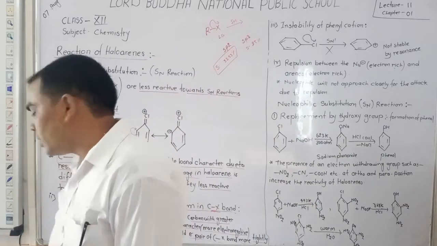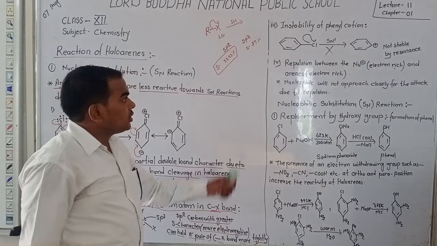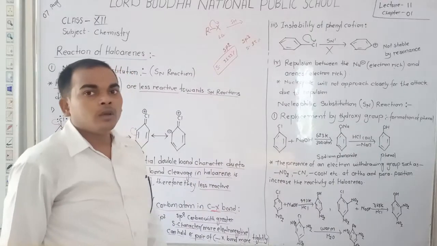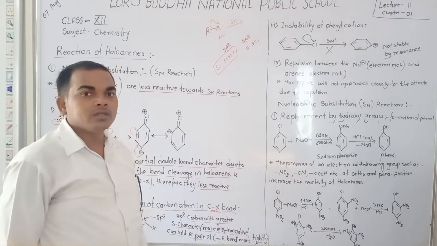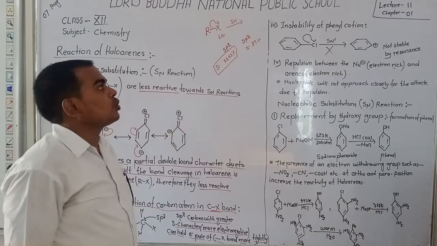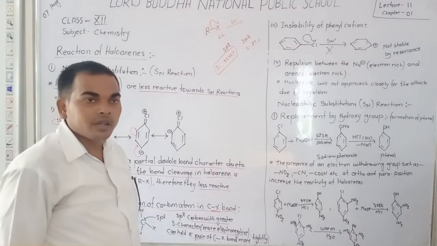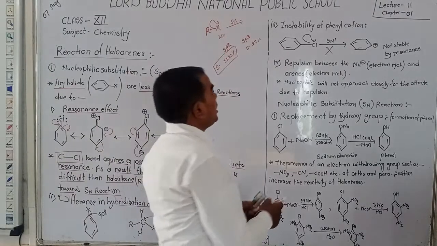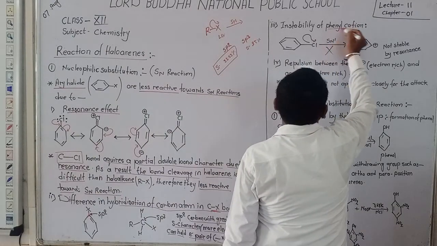Okay, that is the second reason. Now we discuss the third reason why haloarenes are less reactive towards the SN reaction. The third reason is the instability of phenyl cations.